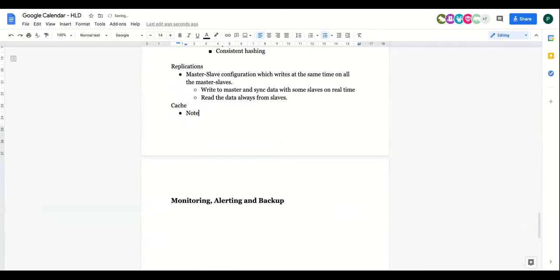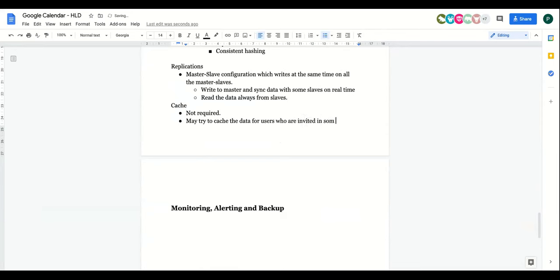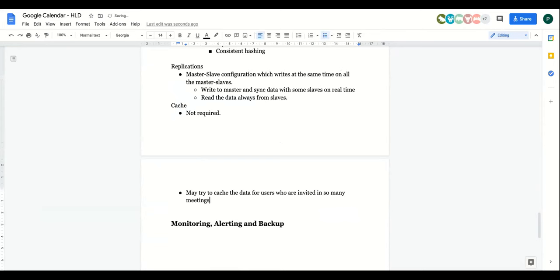Maybe we can try to cache the data for users who are invited to so many meetings. Basically, these are famous personalities, right? Famous users, something like this. You can cache this data.